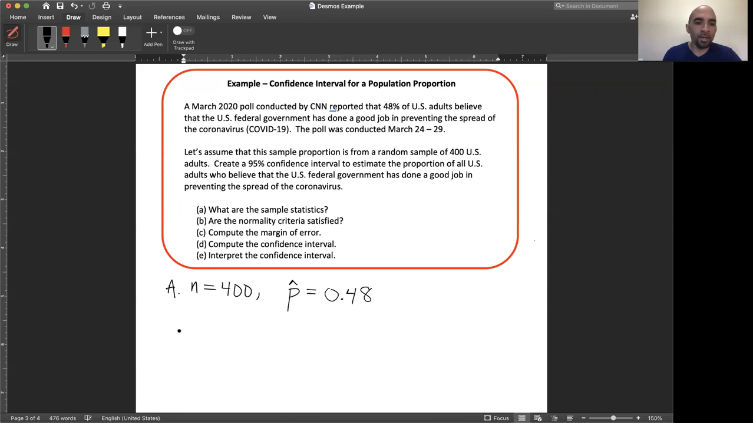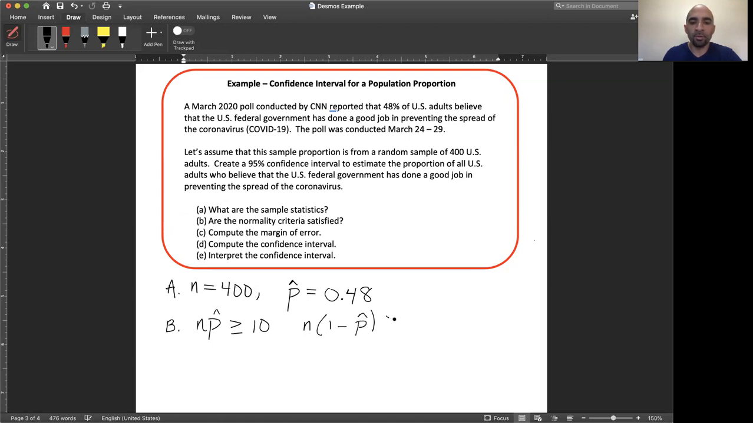The second part says, are the normality criteria satisfied? So basically what we're saying here is, from a mathematical standpoint, are the sample proportions from random samples of size 400 normally distributed? If we think about all possible sample proportions from this population, will the proportions be normally distributed? In which case we can use a normal model to represent them and also find probabilities. So we're going to check 2 criteria. n times p hat should be at least 10, and we'll also do n times 1 minus p hat.